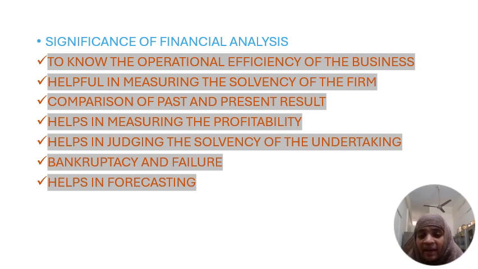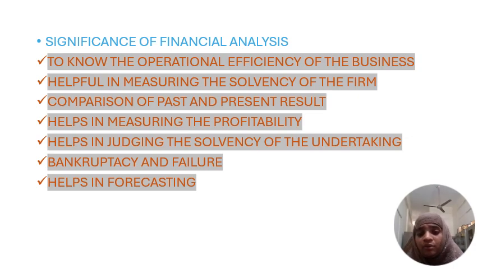The next one is bankruptcy and failure. We have to overcome this bankruptcy and failure. Bankruptcy is nothing but winding up the business. Failure means we take loans from banks and financial institutions, and then we are unable to repay them in that situation, so we go for a failure.